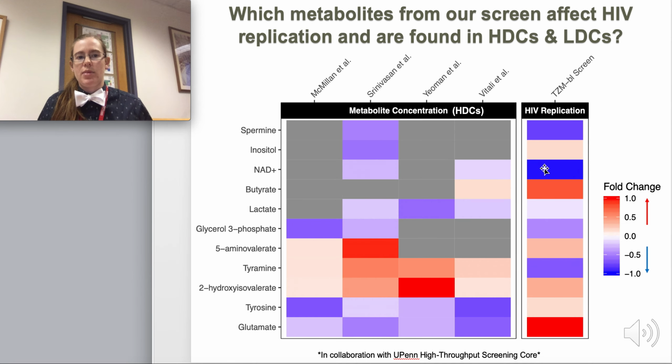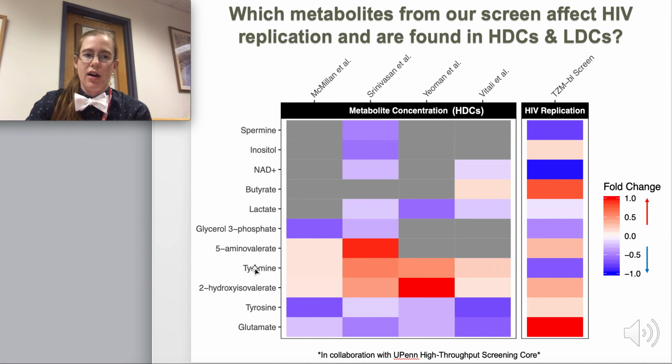So then what I did was basically map the overlap of the results from the TZMBL screen and our metabolomic studies to identify the small number of metabolites here whose concentrations are different between HDC and LDC communities and affect HIV replication in our screen.